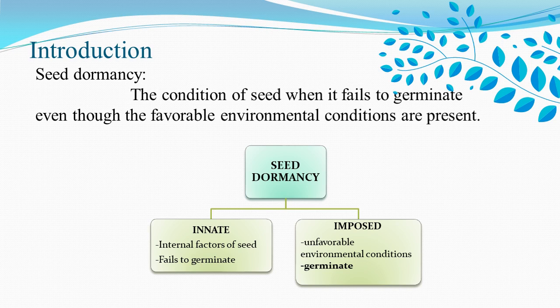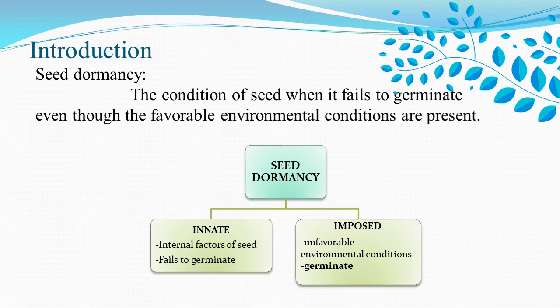But in some cases, even though favorable environmental conditions are present, the seeds fail to germinate. Such a phenomenon is known as seed dormancy. Seed dormancy is the condition of a seed when it fails to germinate even though favorable environmental conditions are present.